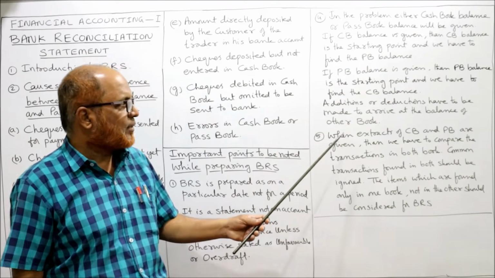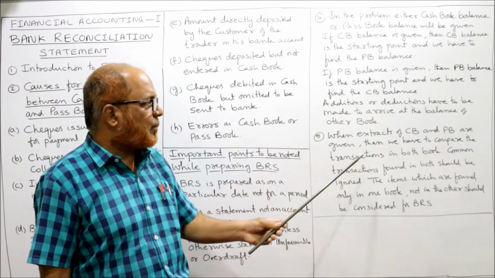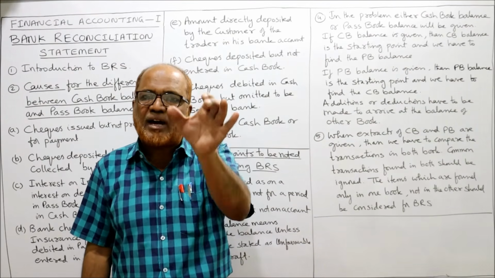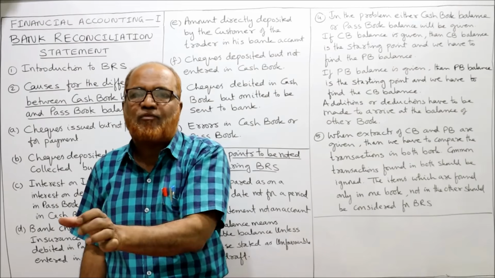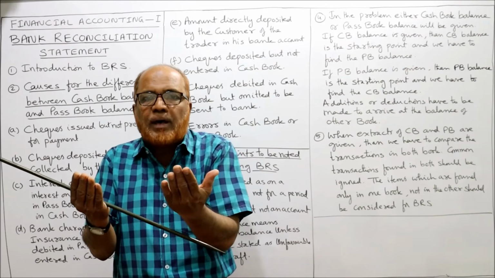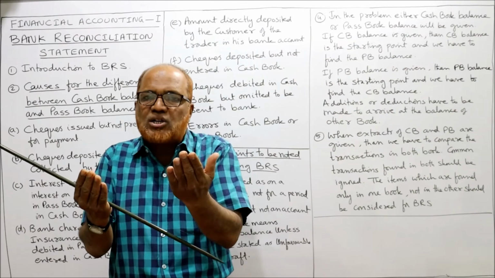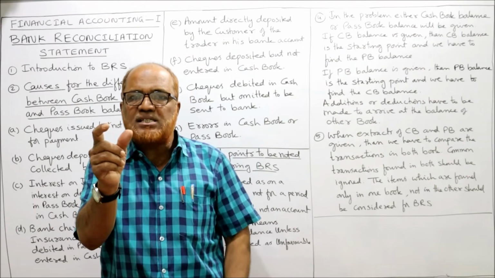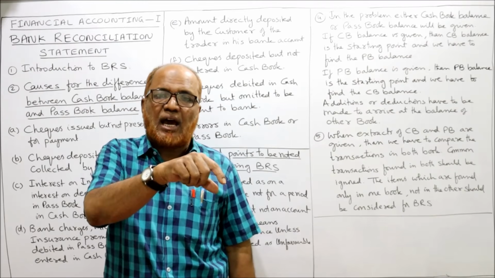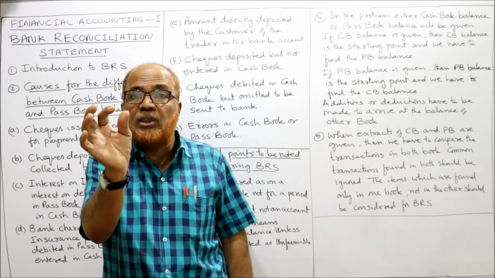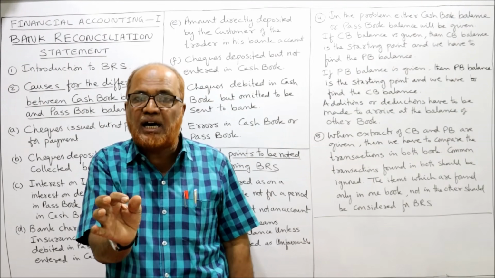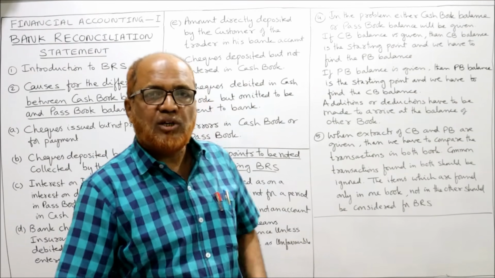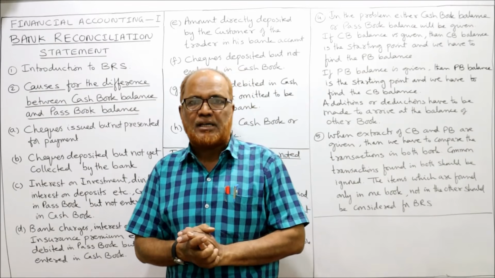When extracts of cash book and passbook are given, then we have to compare the transactions. Sometimes in the problem the extracts of cash book and extracts of passbook are given. Then we compare both the extracts. If the transactions are found in both the books, ignore the transaction. If a transaction is appearing either in cash book or in passbook only, those transactions we consider for preparing the BRS. That's all. So this is the theoretical part of BRS.